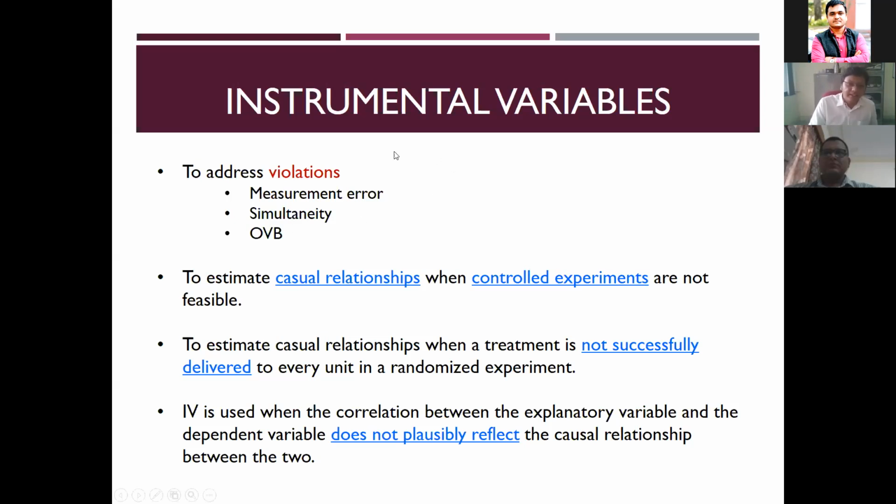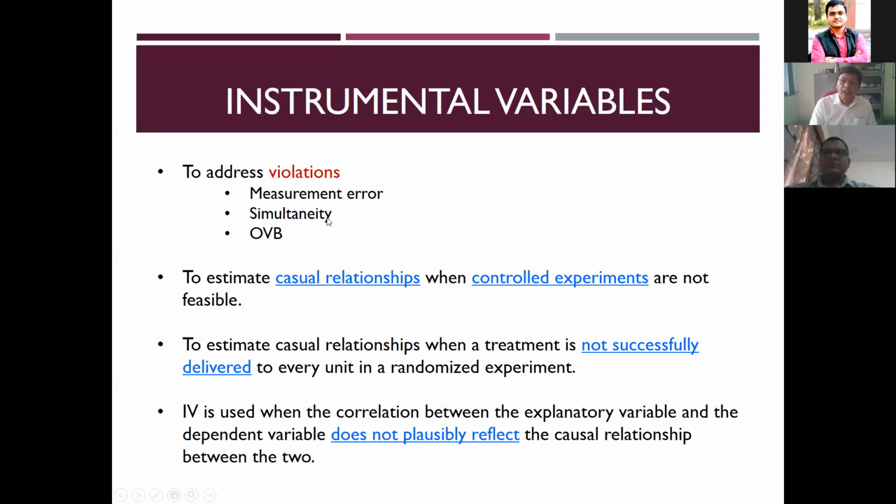But generally, this IV is used when our data has so many violations. For example, there has to be so much data, but we can't collect it. We are missing some data. In that case, we call it omitted variable bias. That bias should not be there. That has to be adjusted. While taking measurements, there will be problems.